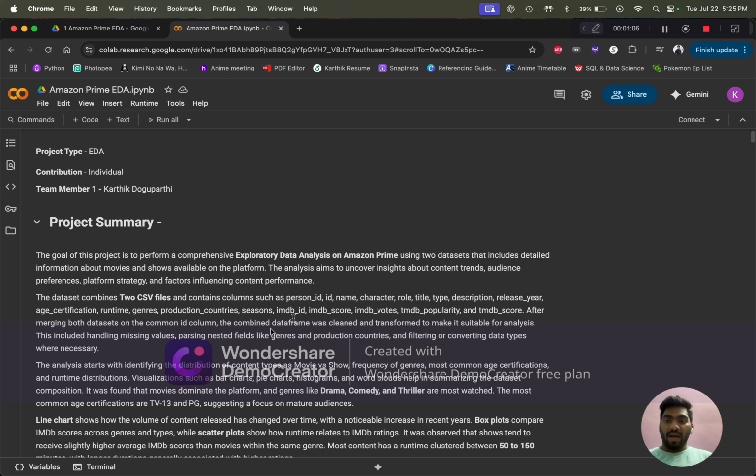Now, I have merged these two datasets based on the common ID, and I have performed a few analyses and also handled missing values and parsed nested fields, which means I had some data in the form of lists. I have separated them into individual strings.